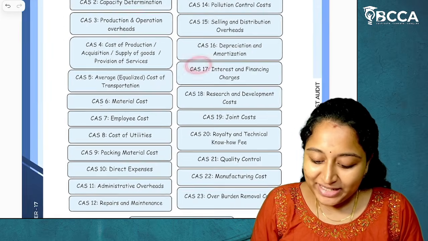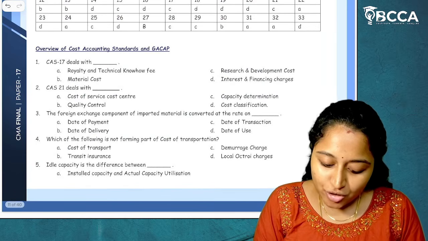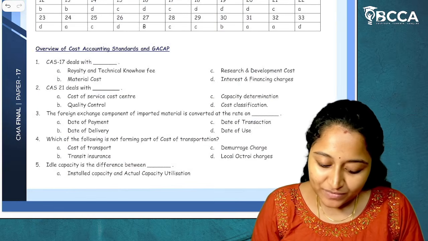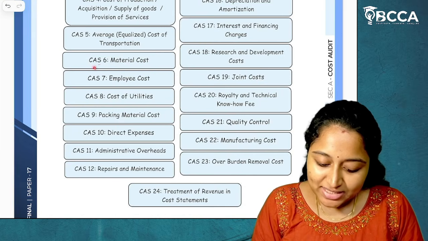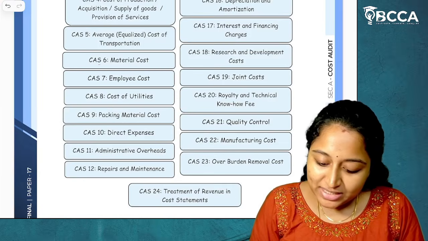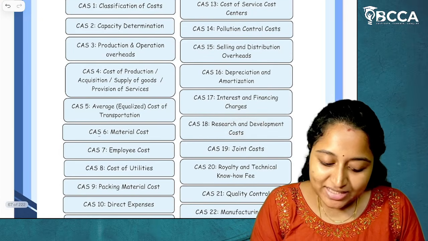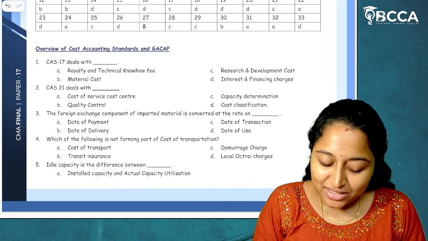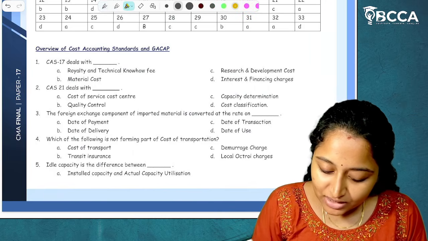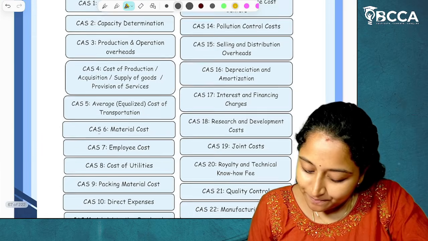So CAS 17 deals with interest and financing charges. Royalty and technical know-how is CAS 20. Material cost is CAS 6, and research and development will be CAS 18, whereas CAS 20 is royalty and technical know-how and CAS 17 is interest and financing charges. I hope it is clear. So CAS 17 is interest and financing charges.